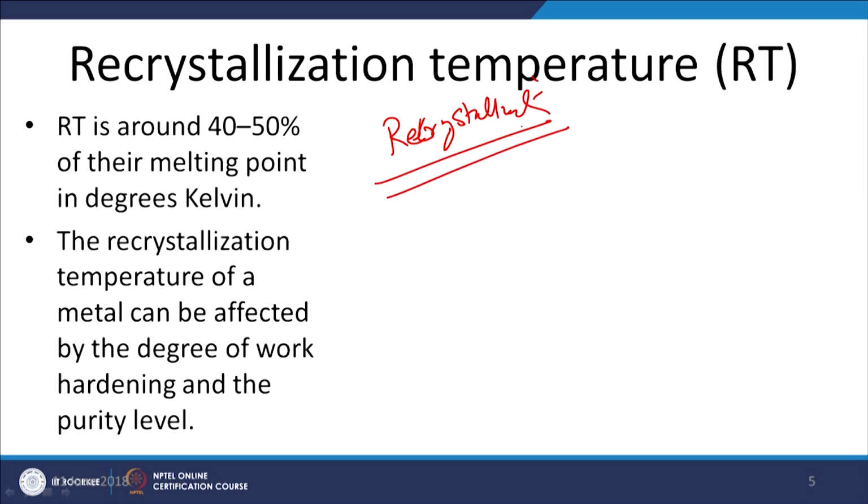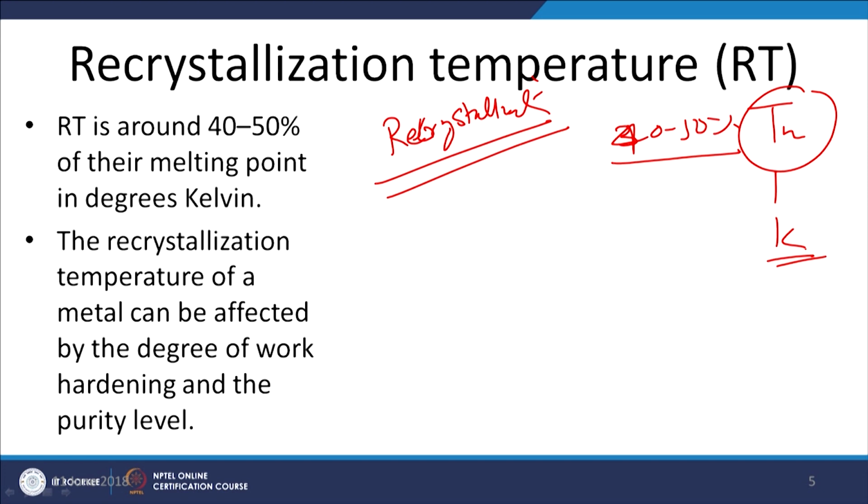As we can see, the temperature at which a plastically deformed metal will recrystallize is found to be around 40 to 50% of Tm, where Tm is the melting point temperature in Kelvin. So, about 0.4 to 0.5 times the melting point of the metal is the temperature range in which recrystallization of the metal will take place.